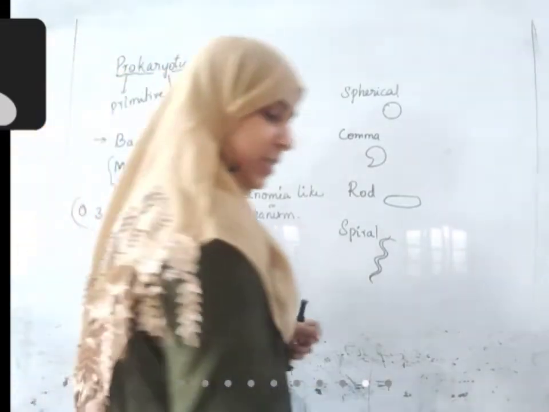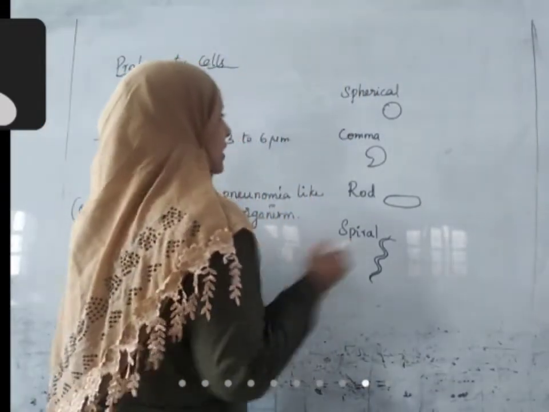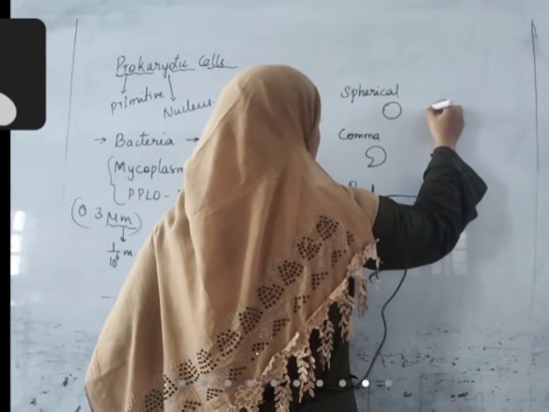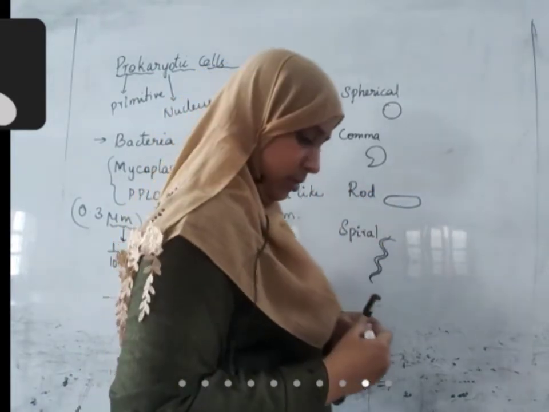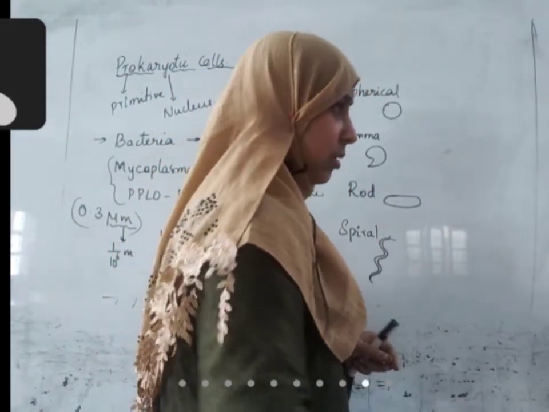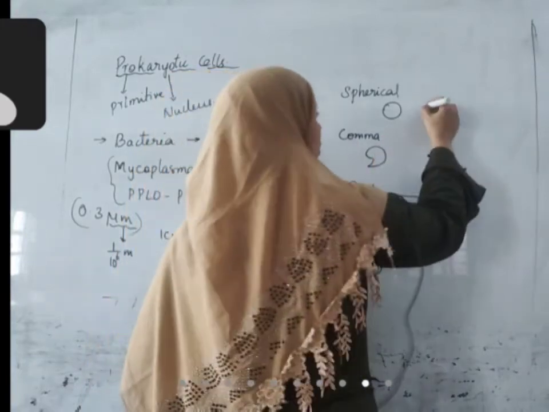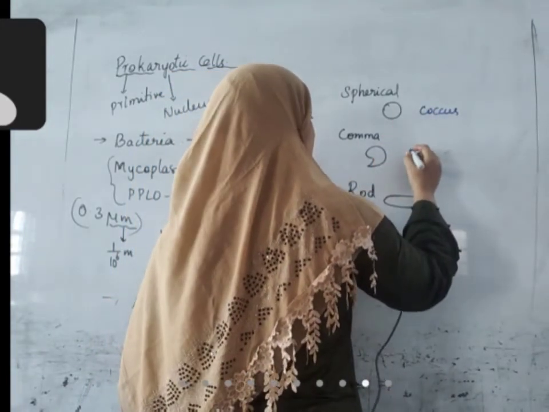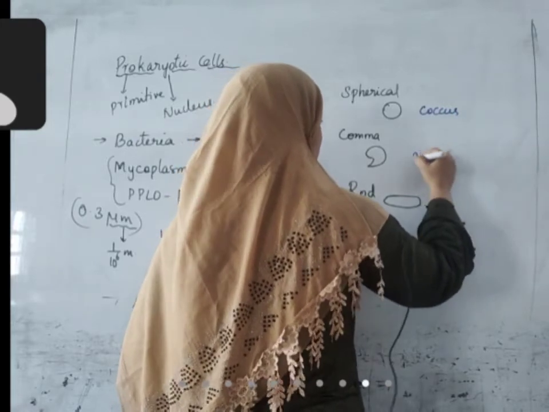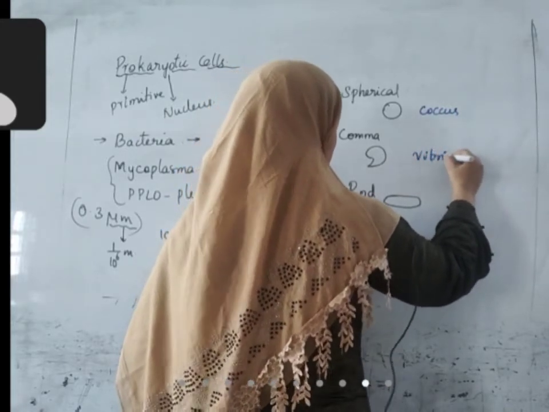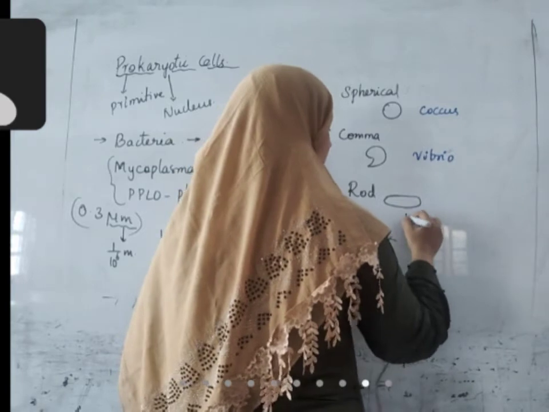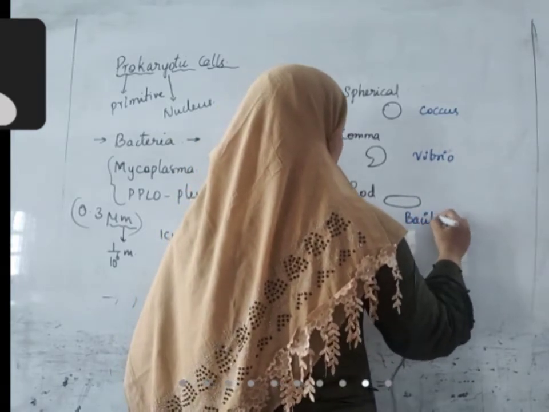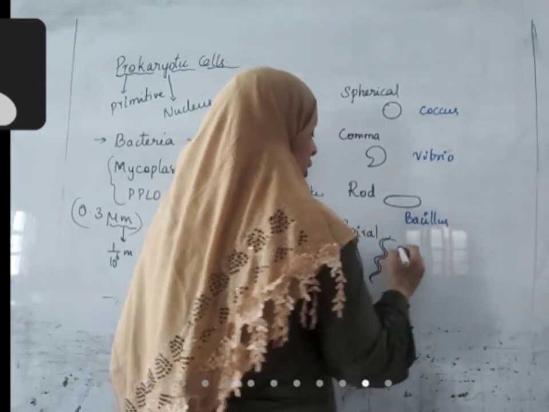Based on shapes, they have different names also. Spherical bacteria are called coccus. Comma-shaped bacteria are called Vibrio. Rod-shaped bacteria are called Bacillus. And spiral bacteria are called Spirillum.